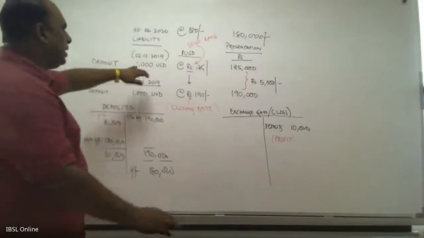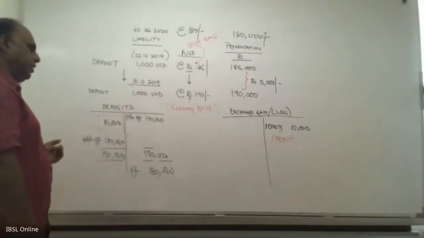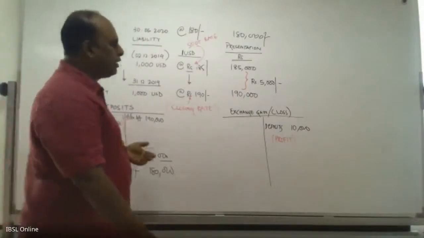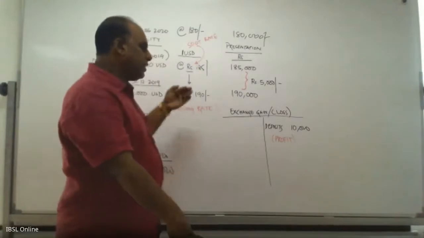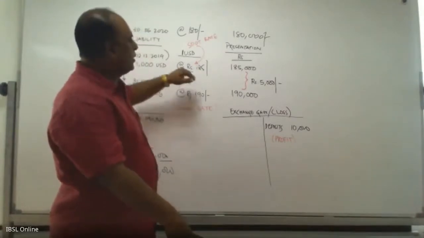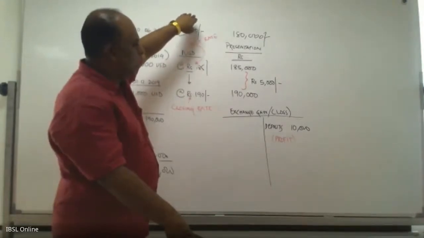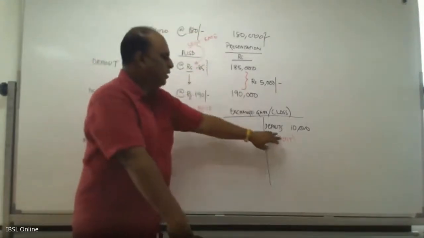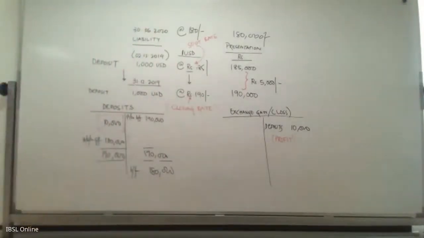When the exchange rate goes up, if it is a liability, then you will have revaluation losses. But for the same transaction, when the exchange rate comes down and you do a revaluation, you will have an exchange profit.